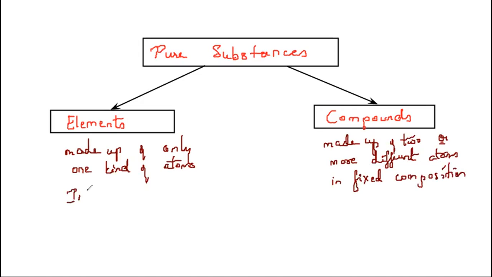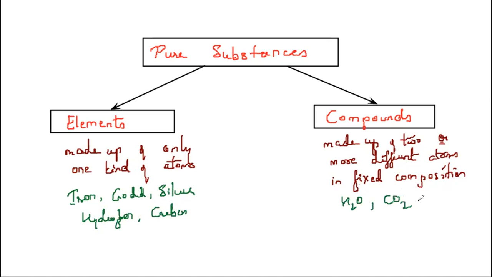Let us take a different color to distinguish it. We have the example of iron, gold, silver, then hydrogen, carbon. These are all examples of elements. Compounds: H2O, that is water, then carbon dioxide gas, then ammonia. These are all examples of compounds. So we have elements and compounds.